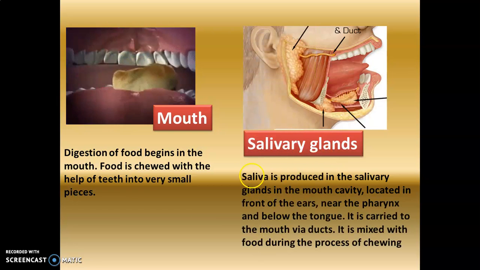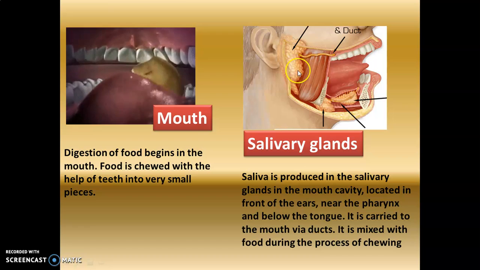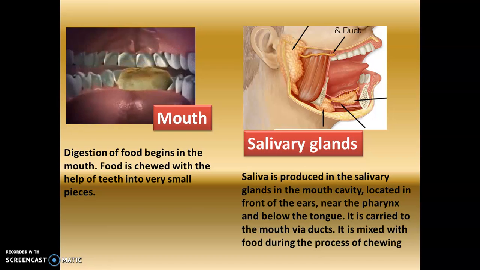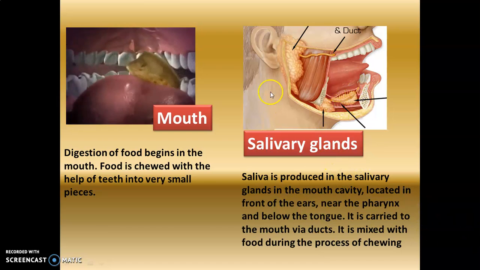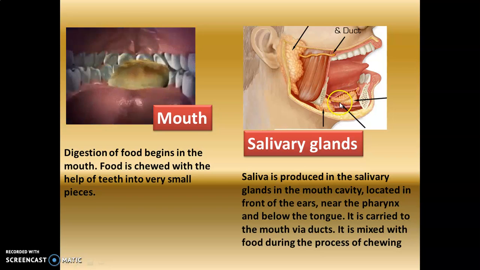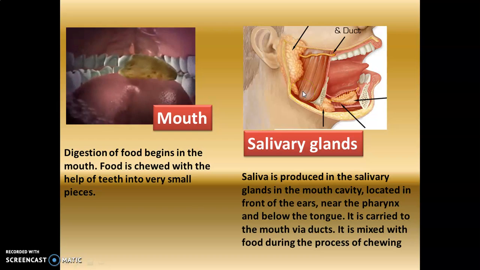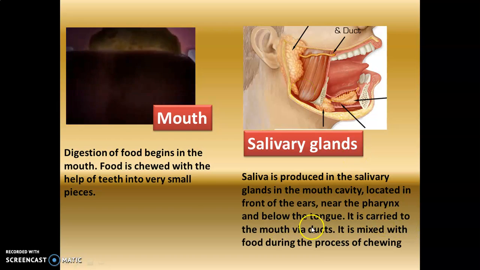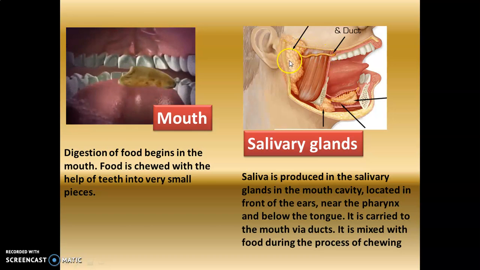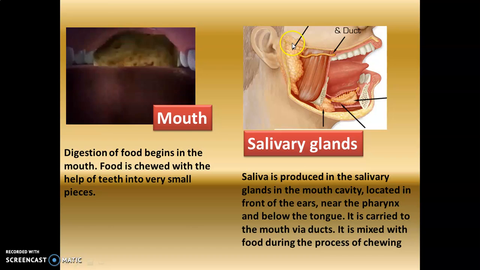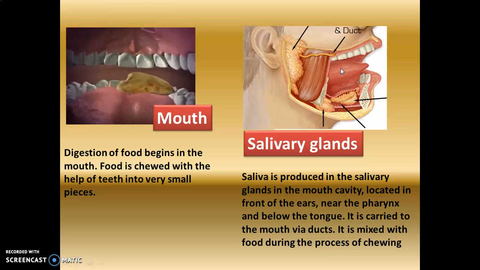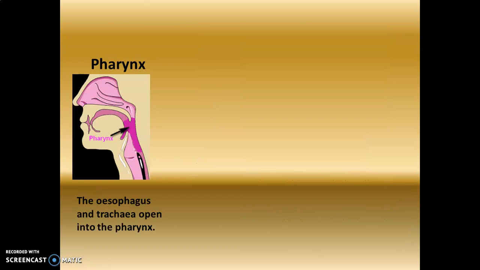Then we have the salivary glands, which are located within our mouth. They produce saliva in the mouth cavity. Salivary glands are present in front of the ear, as you can see here, near the pharynx and below the tongue. Everywhere the salivary glands are present, and the saliva is carried to the mouth via a duct. Saliva is made here, and with the help of these glands it is taken to the mouth, and then it is mixed with the food during the process of chewing.